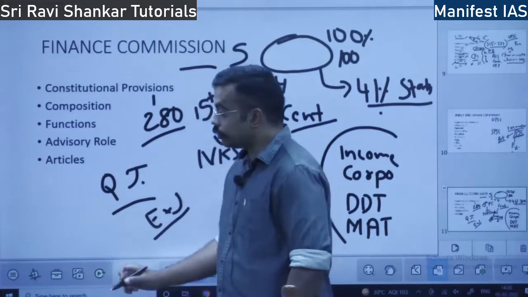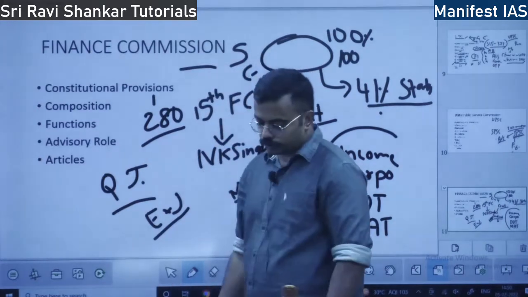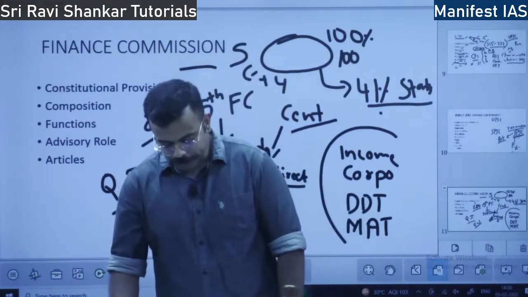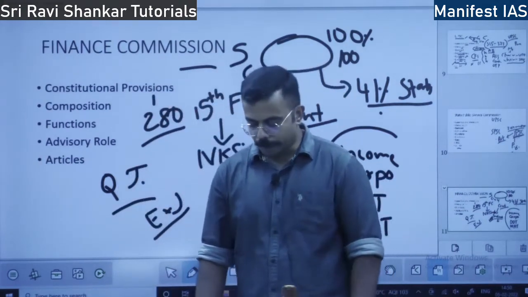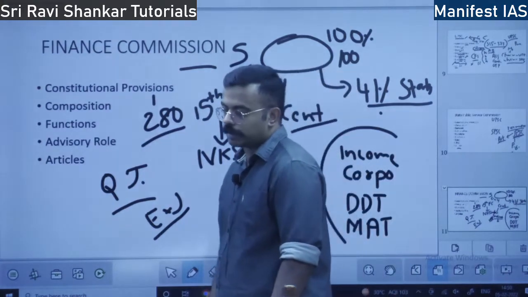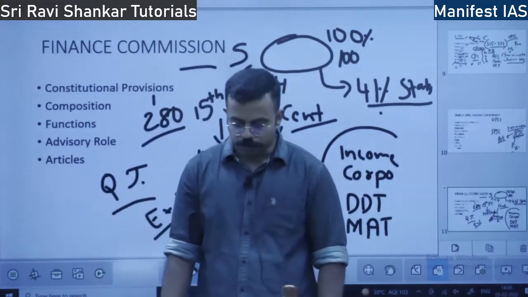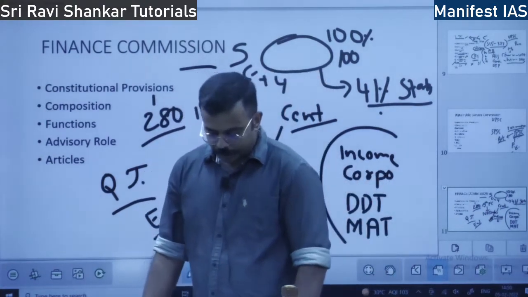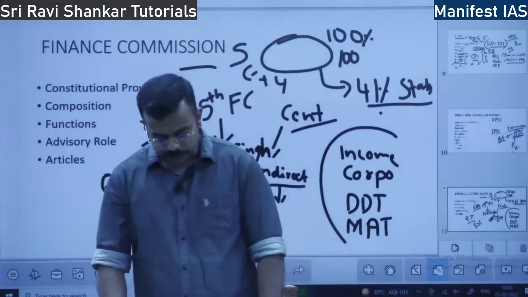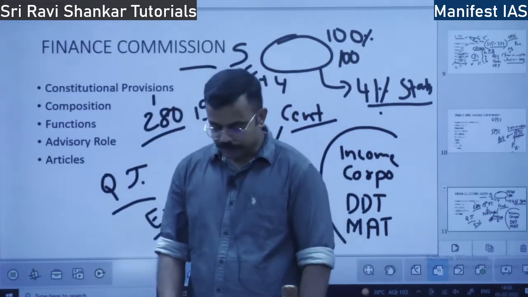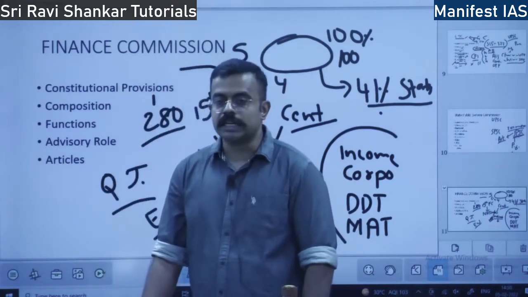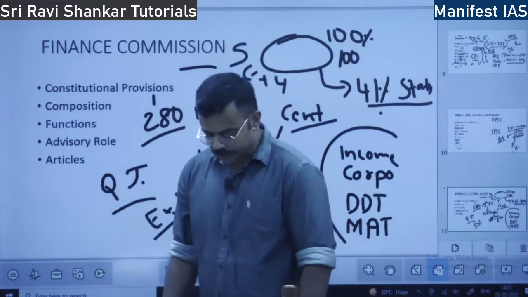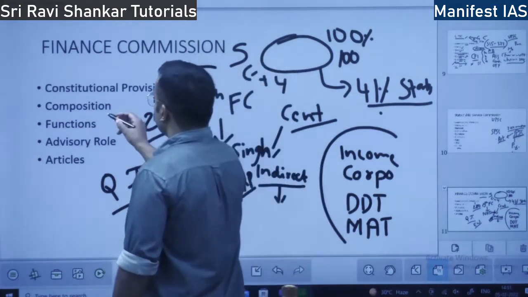There will be a chairman plus 4 members. What is the qualification of the chairman? The chairman should have experience in public affairs. Among the 4 other members, one has to be a High Court judge, another person should have special knowledge in finance, another person should have experience in financial administration, and the last person should have special economic knowledge. So this is the composition.